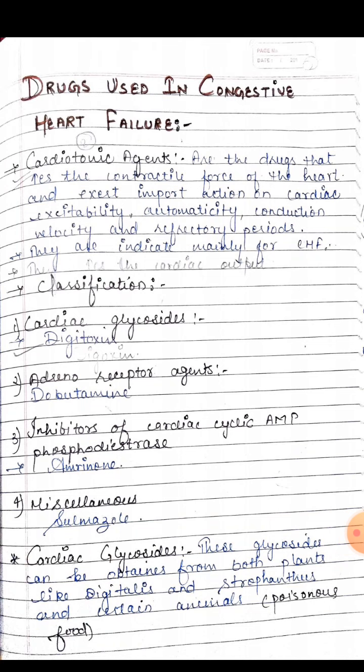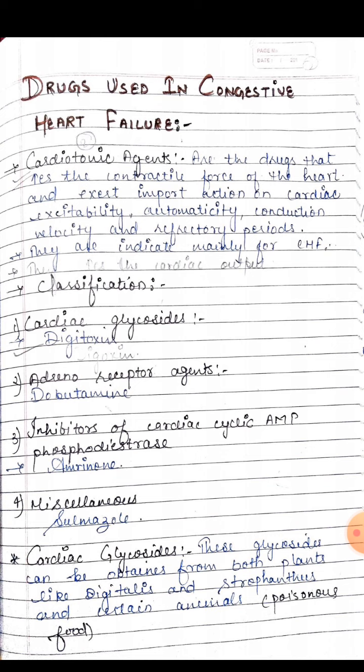Today we are going to discuss a topic that is drugs used in congestive cardiac failure. In congestive cardiac failure, the aim of treatment is to reduce morbidity and mortality by restoring cardiac output and relieving congestion.